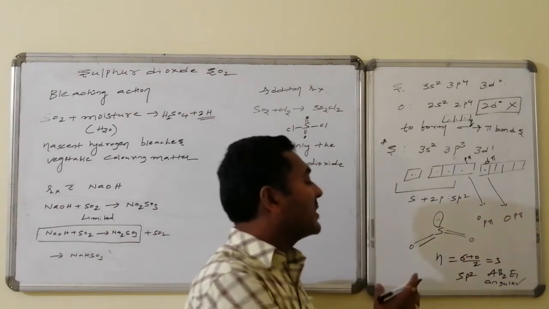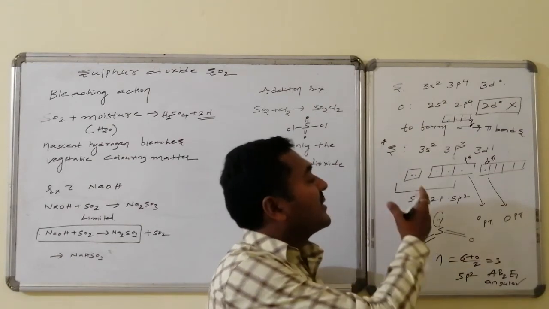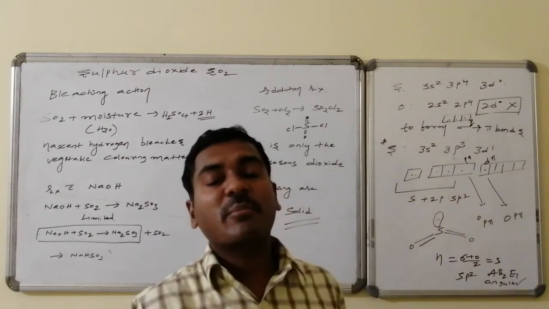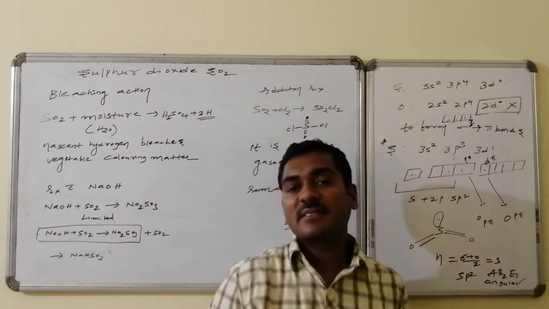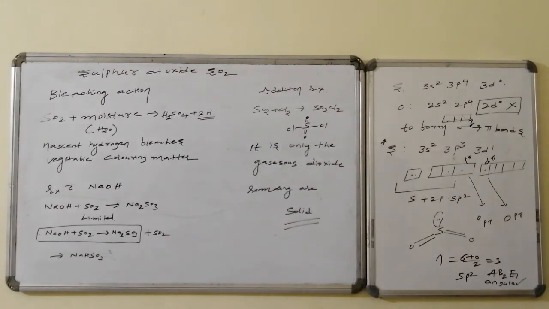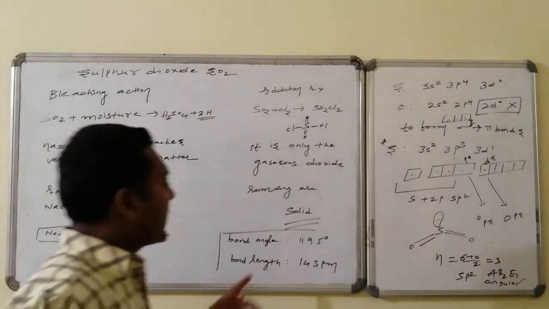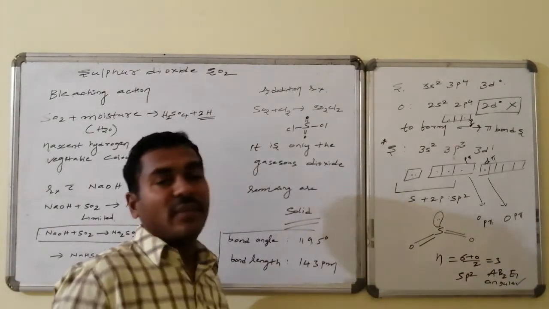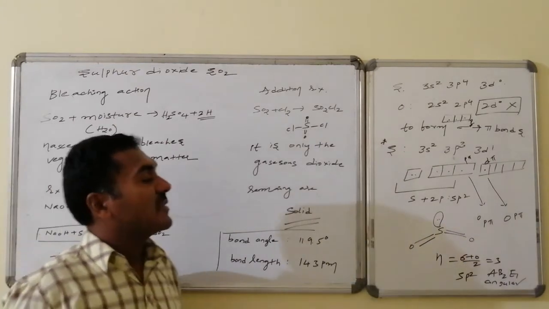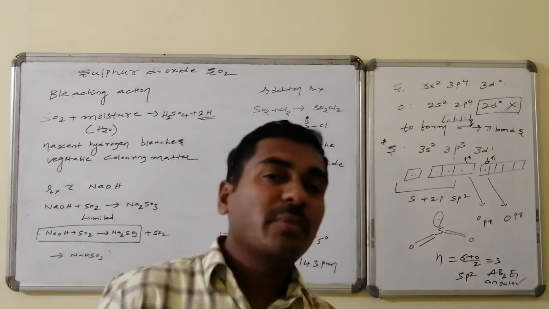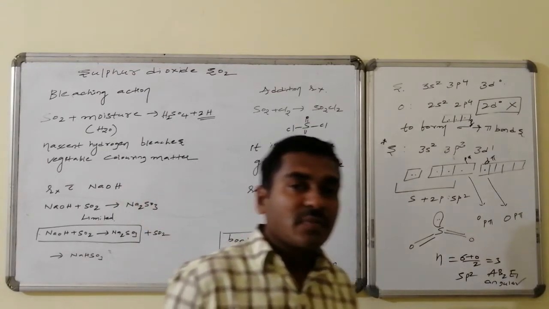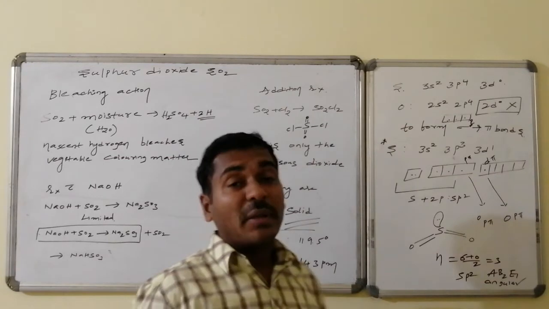Thus the structure, hybridization, shape, and the number of p-pi bonds and d-pi bonds present in sulfur dioxide are like this. The bond angle of sulfur dioxide is 119.5 degrees, and because sigma and pi bonds combine, a double bond is present, and the bond length is found to be 143 picometers.